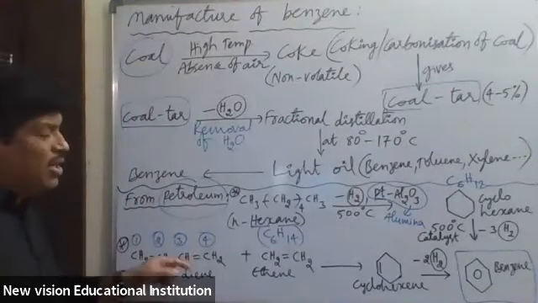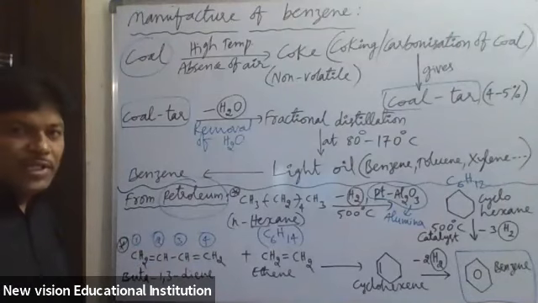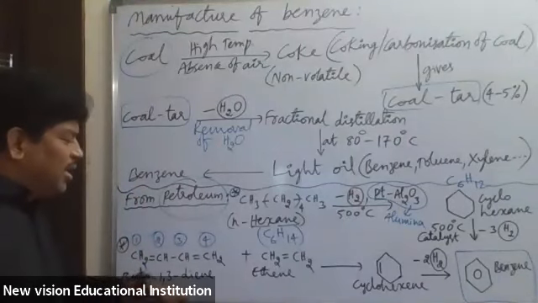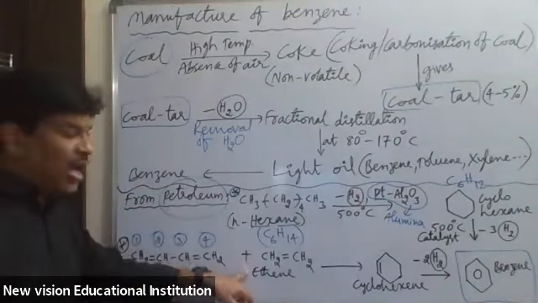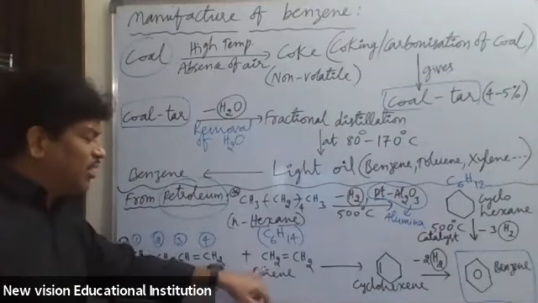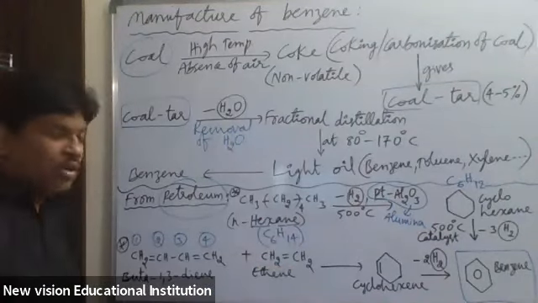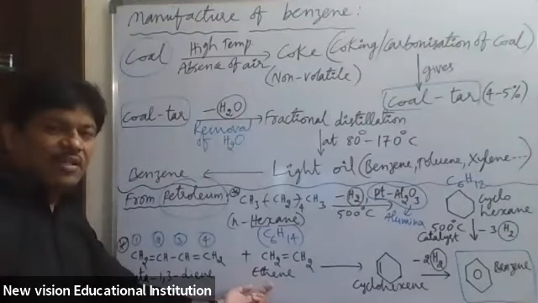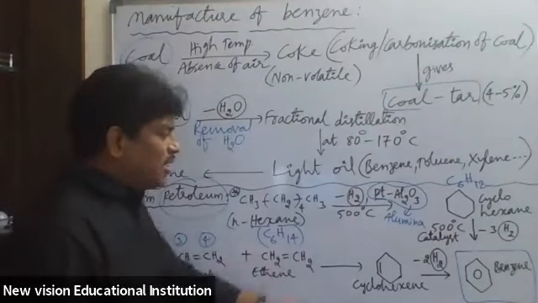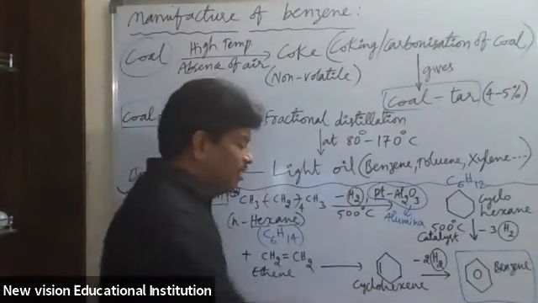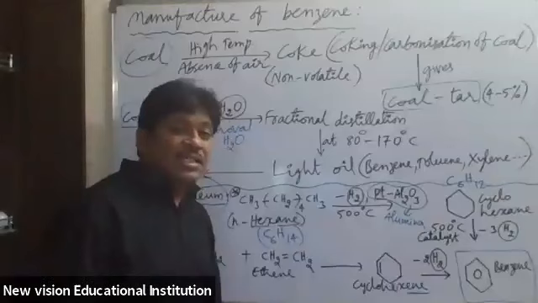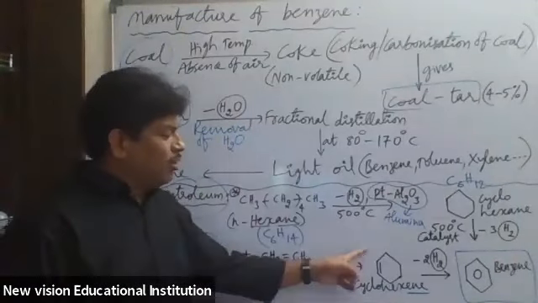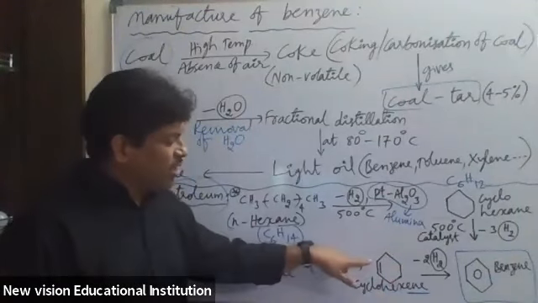Alka-diene. Whenever a double bond is repeated two times, we use alka, and buta instead of but. So buta-1,3-diene is made to react with ethene. Ethene is CH2=CH2. When buta-1,3-diene reacts with ethene, an alkene, we get cyclohexene, not cyclohexane. Cyclohexene is obtained here.